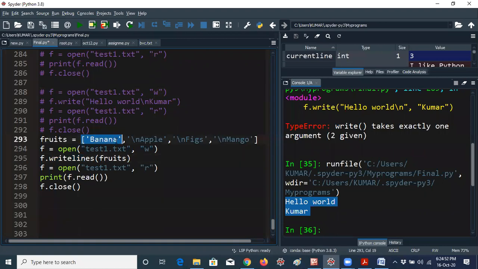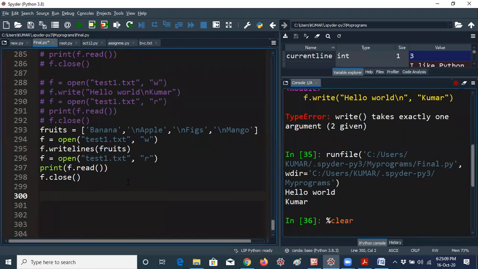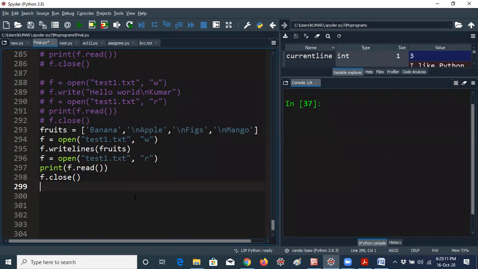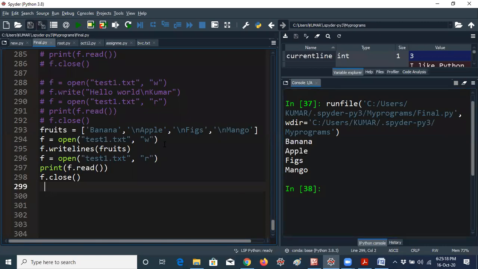Here, instead of the square brackets and the list, you already have a list. This is the syntax of a list, so just give that variable name here, instead of giving "hello world Kumar" like that. It is better actually. So now I am giving fruits. Now I am opening test1.txt in read mode and printing the same. That means all the fruits, banana, apple, figs, mango, will be displayed on new lines in the test1.txt file. So these are the various fruits we have. You can add any number of fruits, that's not a problem at all. You just give \n, that's all, so it will get it automatically.